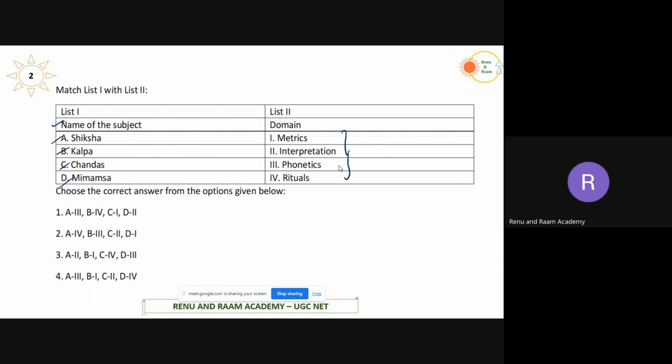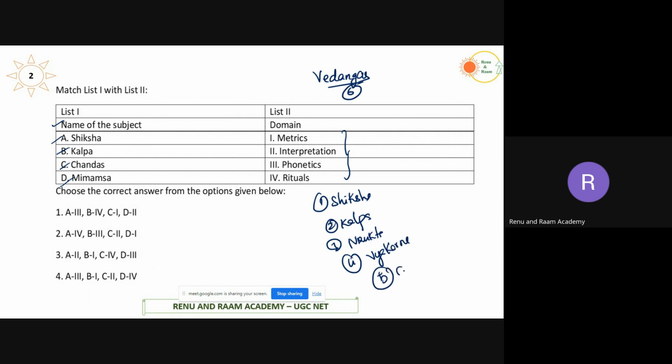See, there is something called the Vedangas. Vedangas are considered to be the limbs of the Vedas. These Vedangas are 6 in nature. The first Vedanga is Shiksha. The second one is Kalpa. The third one is Nirukta. The fourth one is Vyakarana. The fifth one is Chandas. And the sixth one is Jyotisha.